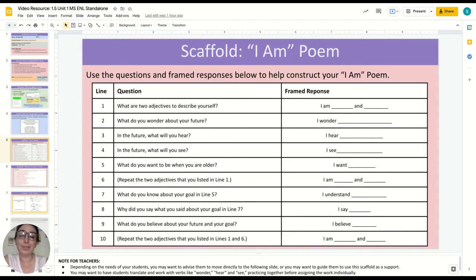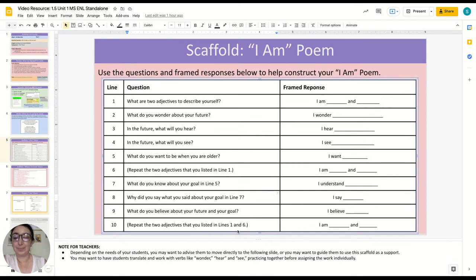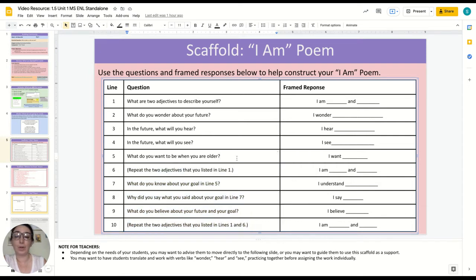Moving on, there are some scaffolds and options for the I am poem. So here, the I am poem is broken up by line and asks questions for each line to guide students' thinking a bit more. So if necessary, students can translate and work with the verbs that are in here. So wonder, hear, see, understand, believe, to get them started. And they can write their responses right here.